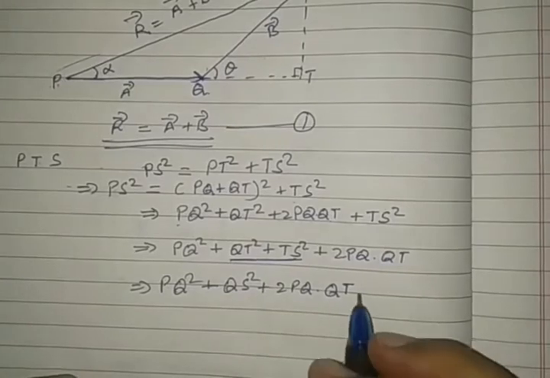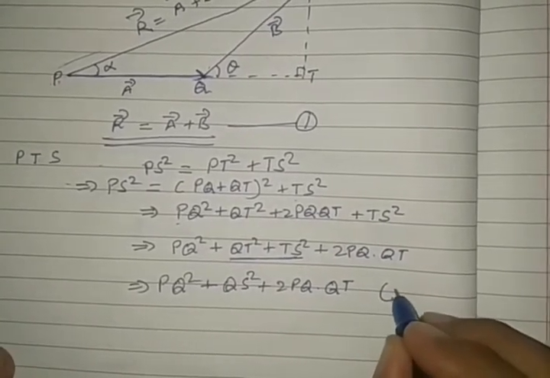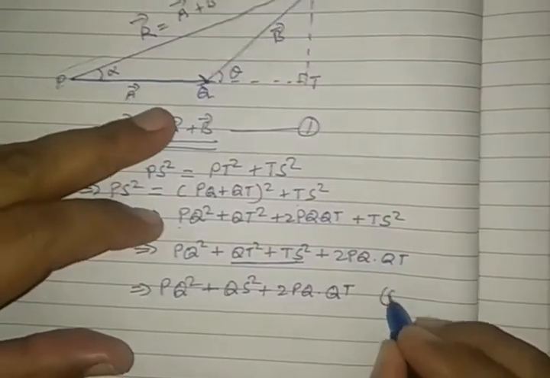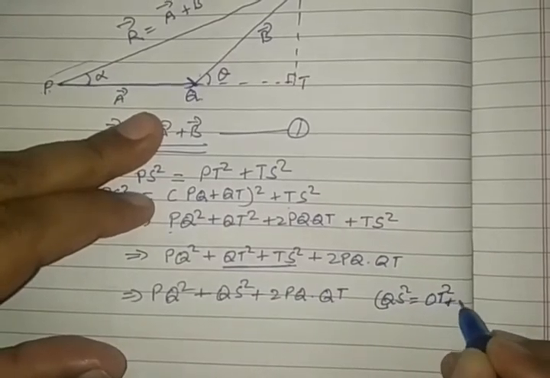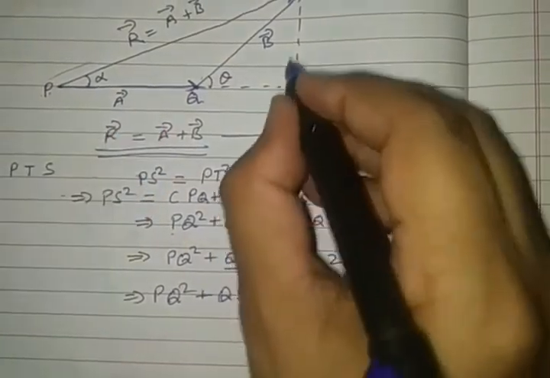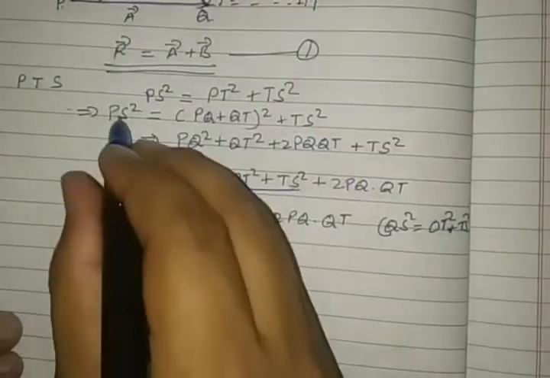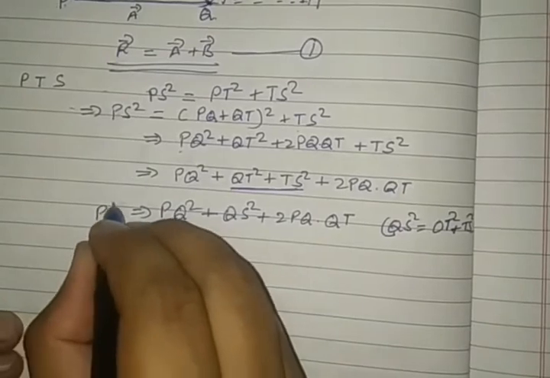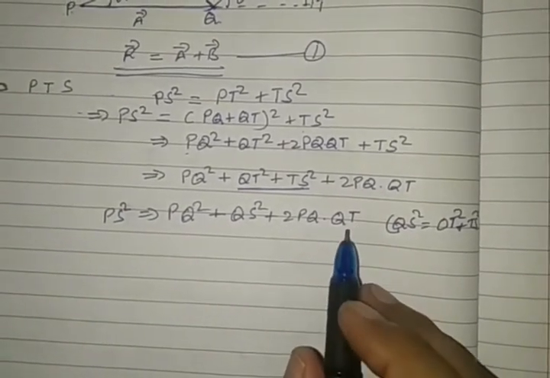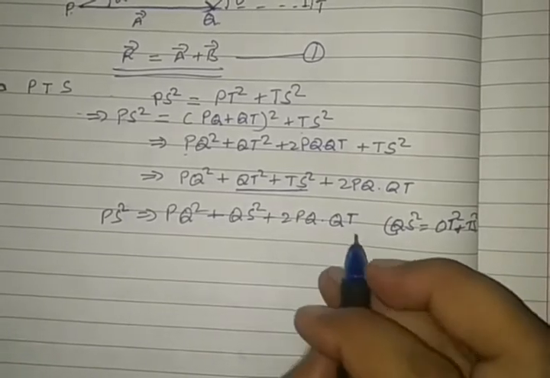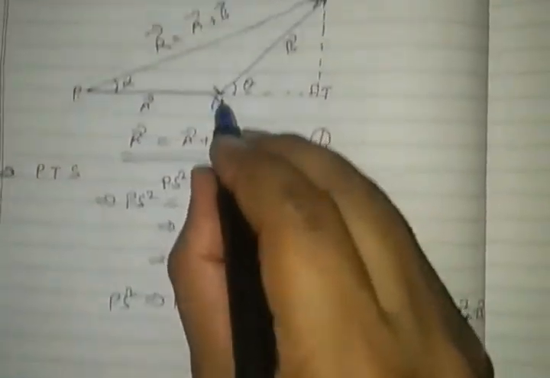See very carefully, what formula have we used here? We have used QS square is equal to QT square plus TS square, in this small right angle triangle. On the left hand side, PS square is available. Now see, here one more underlined term I am going to take. Here is PQ, QT. See the QT here.